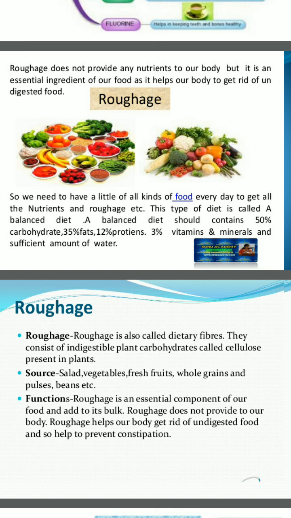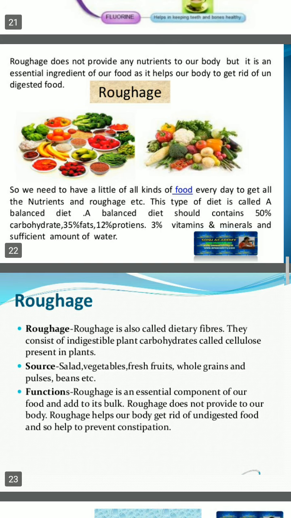Roughage does not provide any nutrients to our body, but it is an essential ingredient of our food as it helps our body to get rid of undigested food. So we need to have a little of all kinds of food every day to get all nutrients and roughage, etc. This type of diet is called a balanced diet. A balanced diet should contain 50% carbohydrates, 35% fats, 12% proteins, 3% vitamins and minerals and sufficient amount of water.